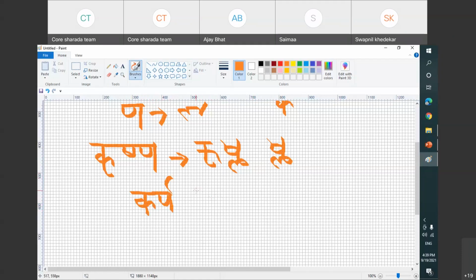So in this case, how do we write it? In fact, when R is written above, it also follows a different rule, which we will learn in our next class. But right now, I will just show you how Karan is. So K is written full. Sorry, my mouse is not stable. I need to change my setting. I will do that before next class.